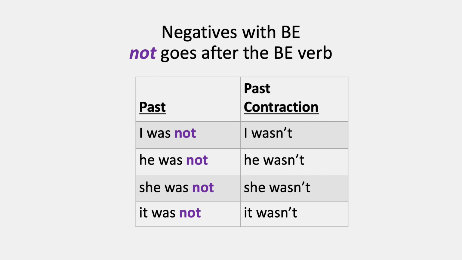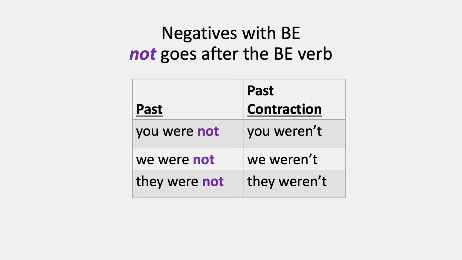I was not, I wasn't. He was not, he wasn't. She was not, she wasn't. It was not, it wasn't. You were not, you weren't. We were not, we weren't. They were not, they weren't.